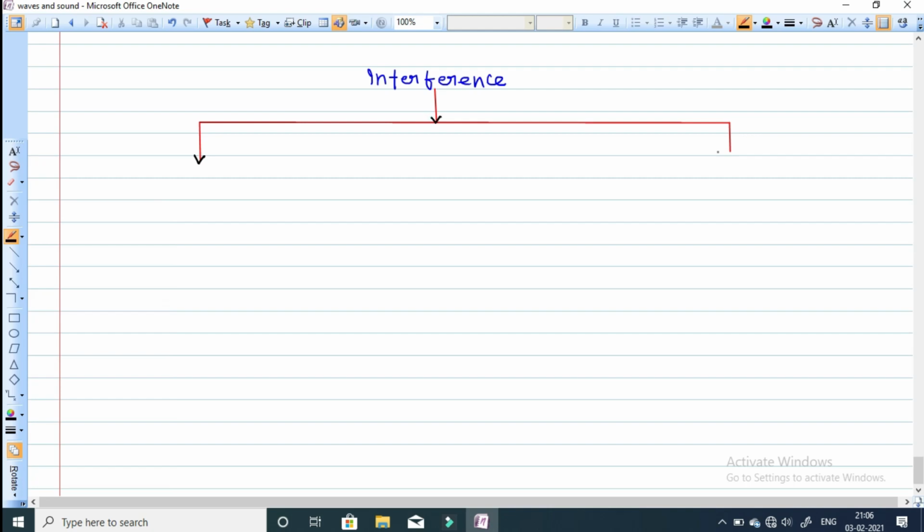The first one is constructive interference, and the other is destructive interference.